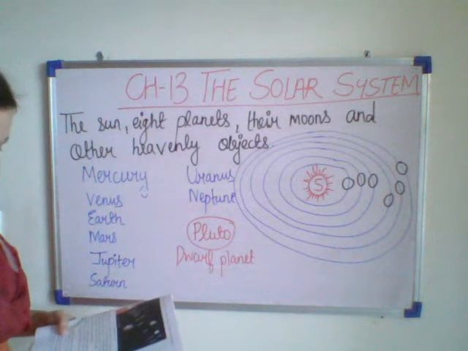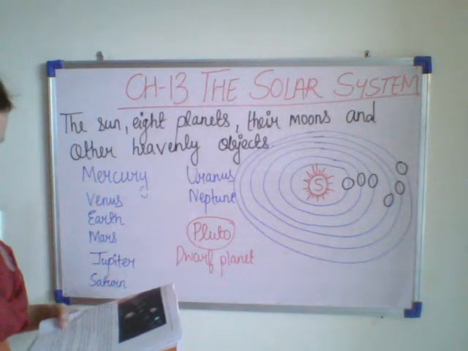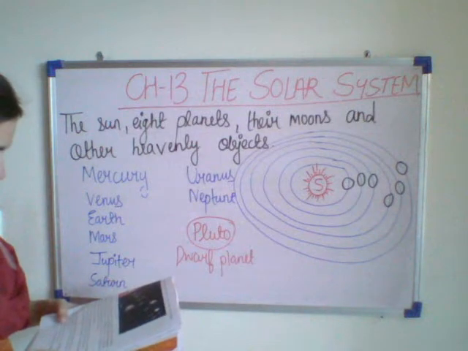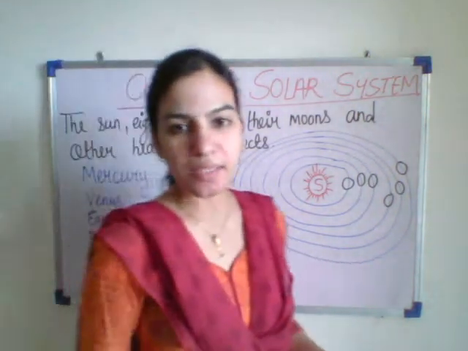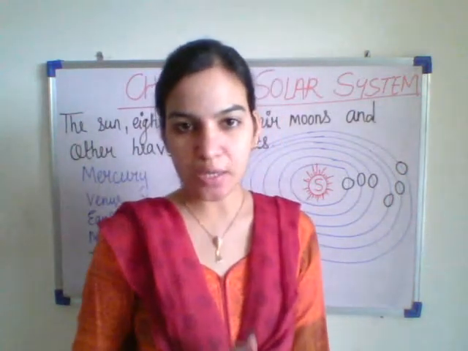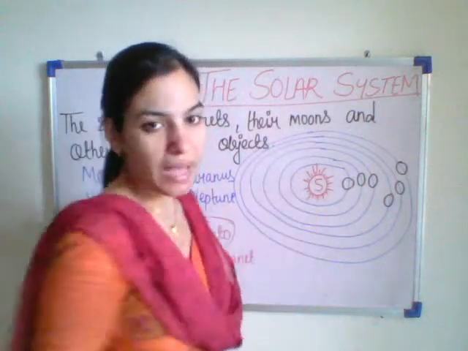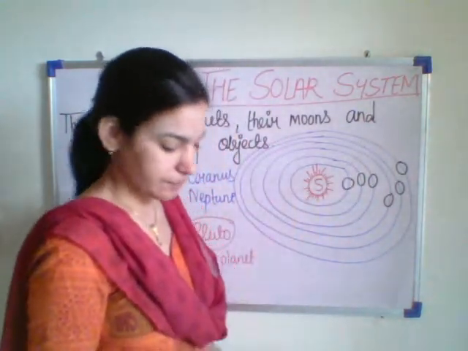Let us study now about Venus. It is the hottest planet in the solar system. We can see it in the night sky. It looks like a bright star in the early morning or evening. It is also called the morning star or evening star. What is the other name of Venus? Morning star or evening star. This planet Venus is very hot. Why? Because it is present nearer to the sun.